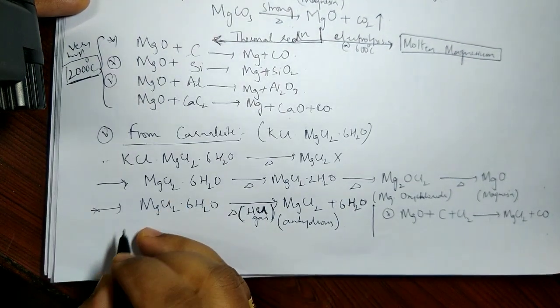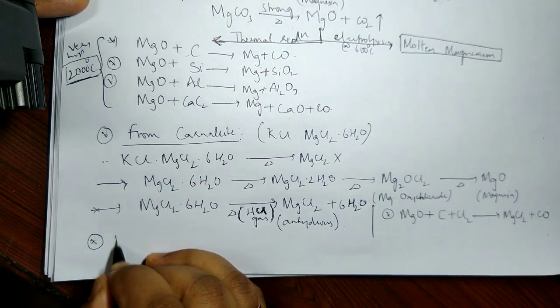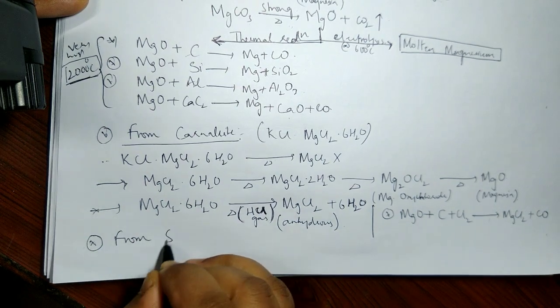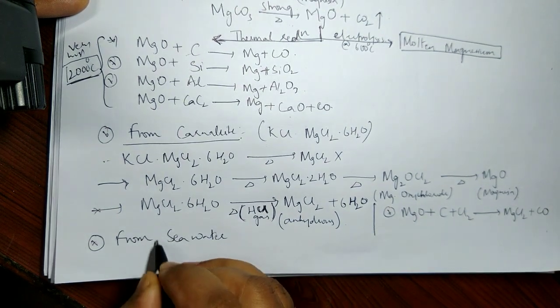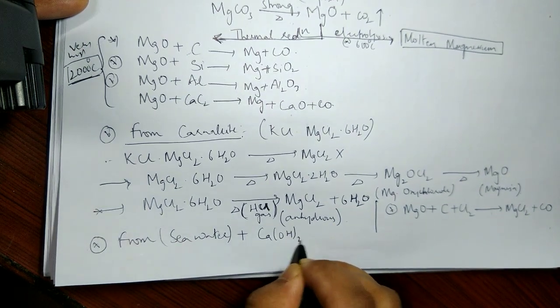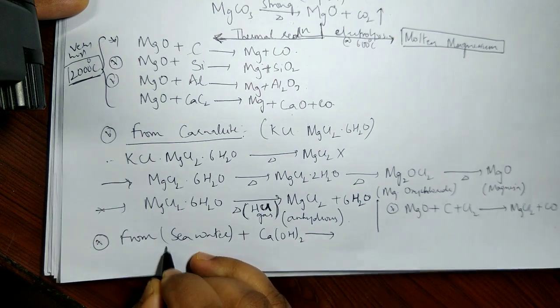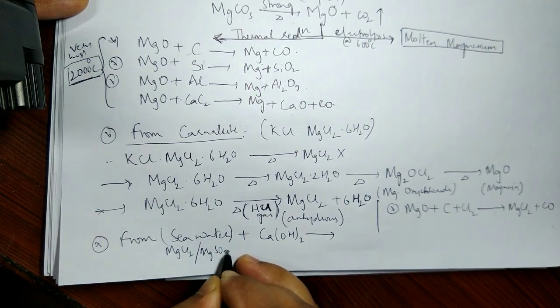Now I can also prepare it from seawater. Seawater is treated with calcium hydroxide, Ca(OH)2. What does seawater contain? Seawater contains majorly magnesium chloride or magnesium sulfate.